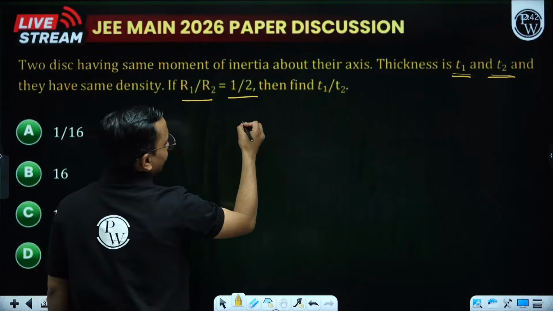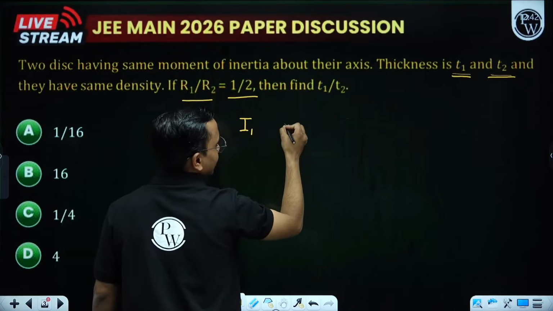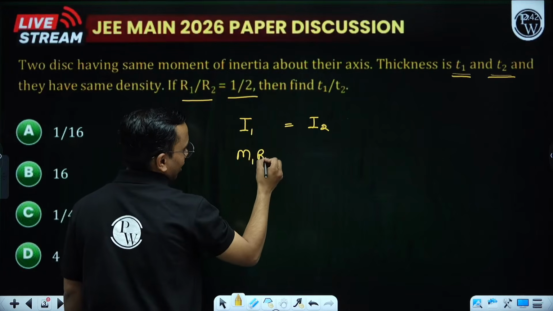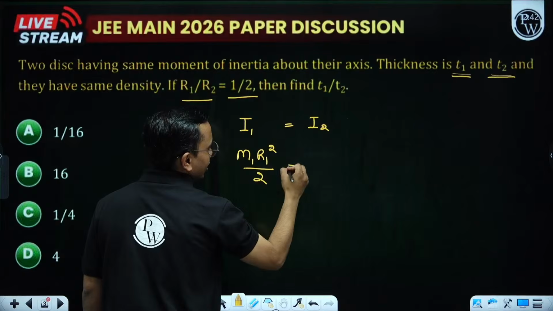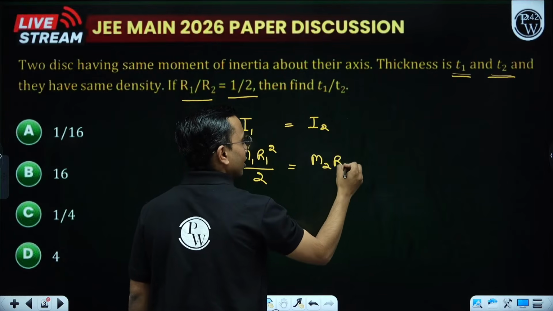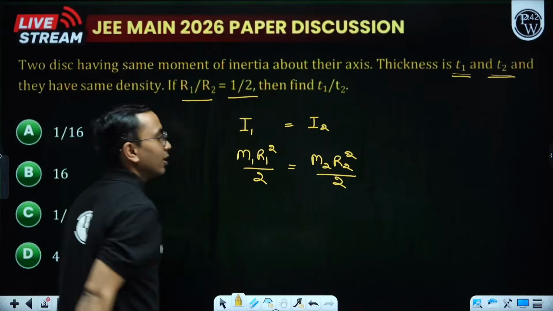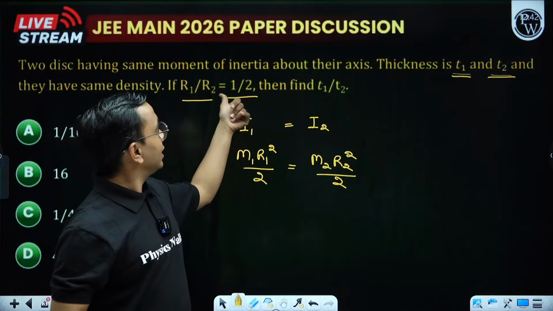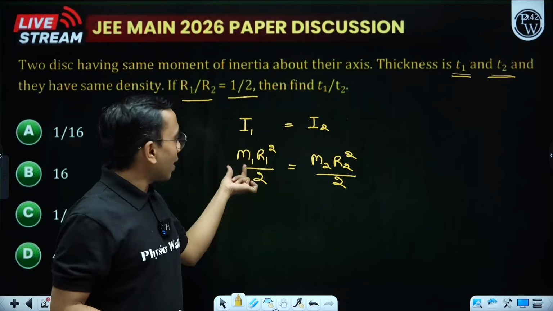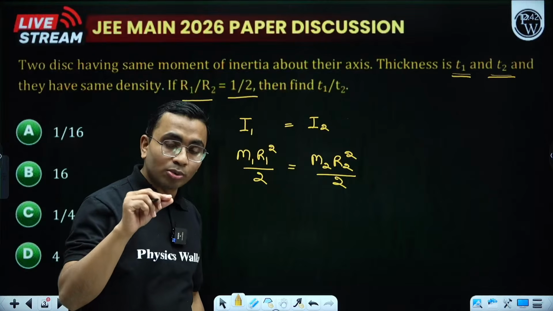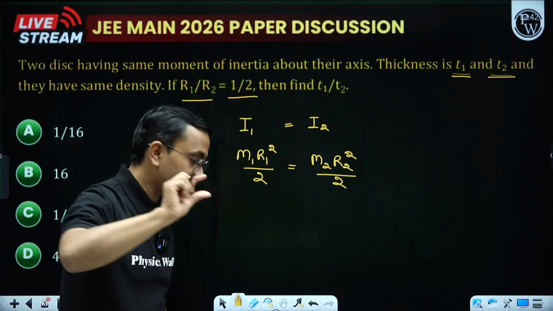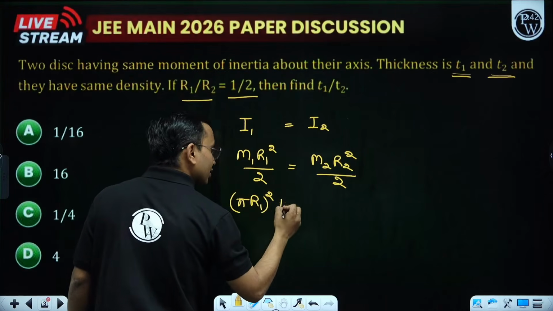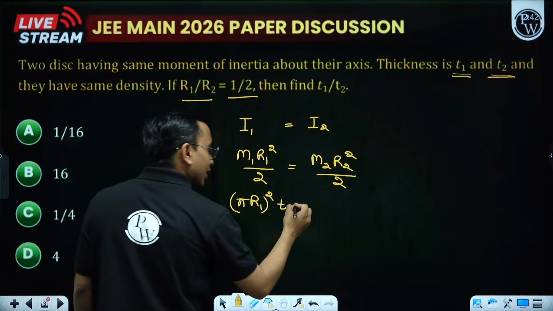So I'll say that the moment of inertia of the first disk is the same as the moment of inertia of the second disk. So it will be m1 r1 square by 2 equals m2 r2 square divided by 2. But I don't need the relation in terms of mass. I need the relation in terms of thickness and radius, and density is the same. So mass I can write as volume into density. How will I write the volume of the disk? Area into the thickness. What is area? Pi r square. So pi r1 square into the thickness becomes my volume.